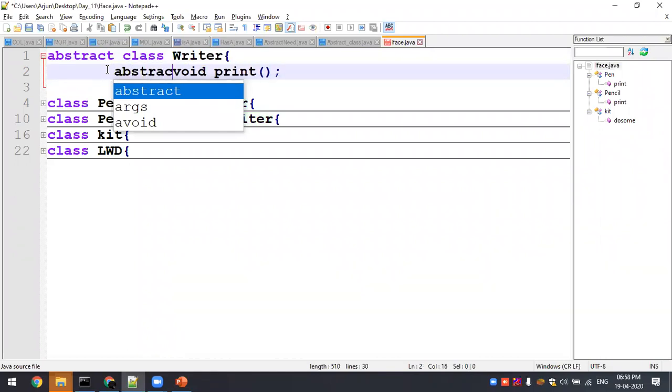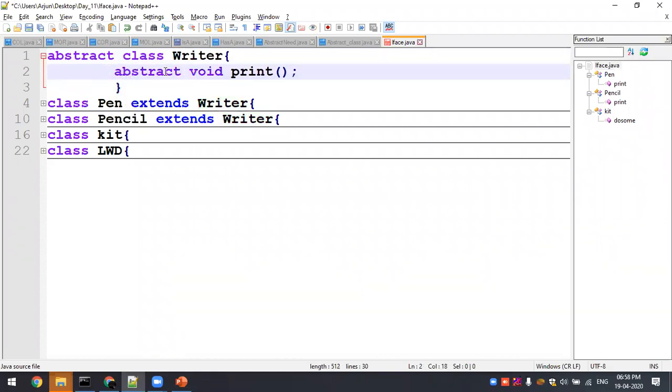That abstract method is defined with the help of the abstract keyword, void print, with a return type. This may be an int return, whatever it is, you can do it. But even if it is an empty definition, you're not supposed to open and close it. You're supposed to give a zero definition with a semicolon. If you give an open definition with zero statements, that is also invalid.